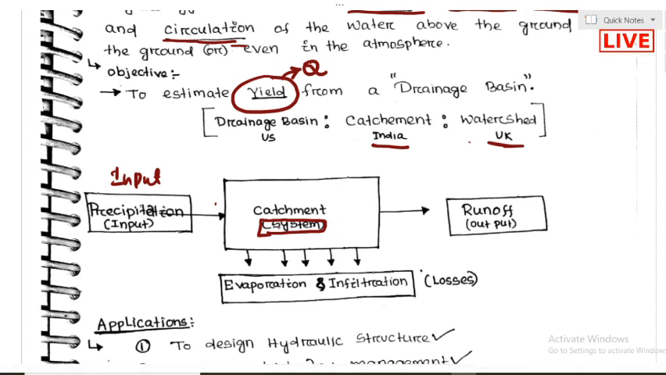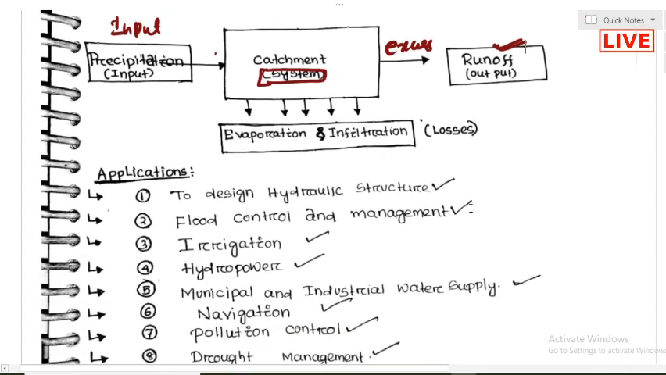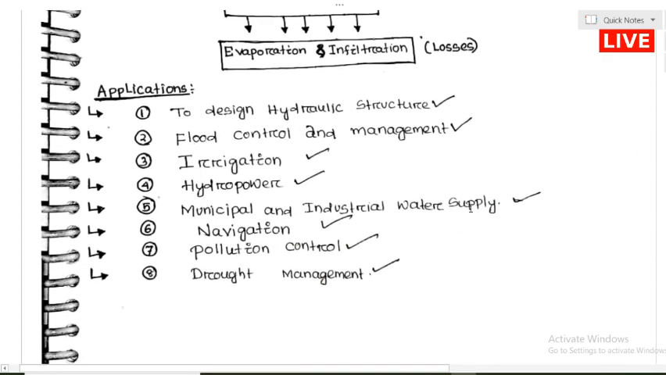After all the losses occur, the catchment drains the excess amount of water, which finally enters the outlet, into a particular stream. That part of the water is called runoff, and that is the output. So input minus loss gives the output, and the output is runoff.